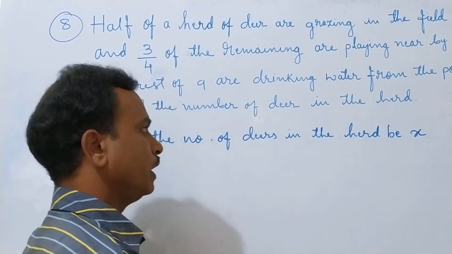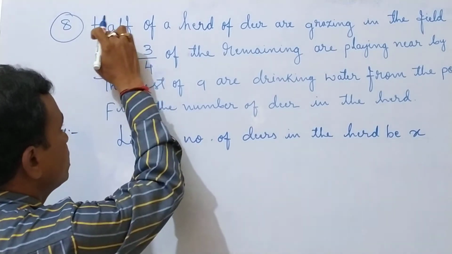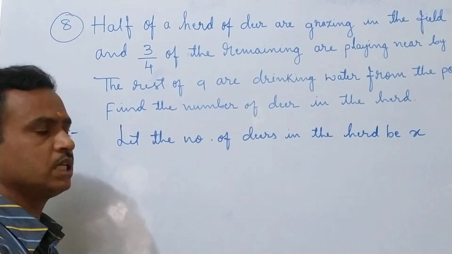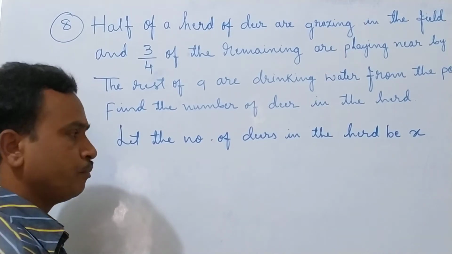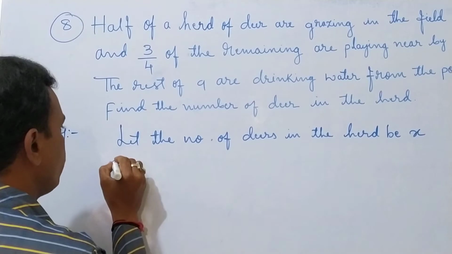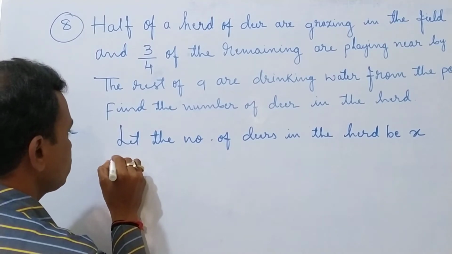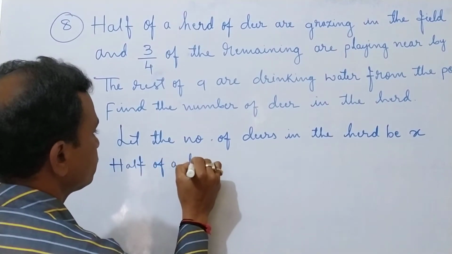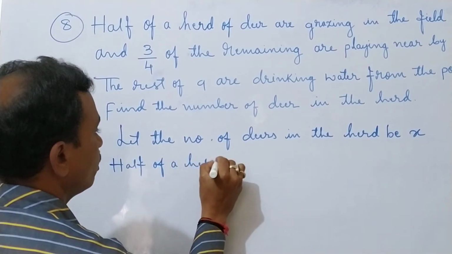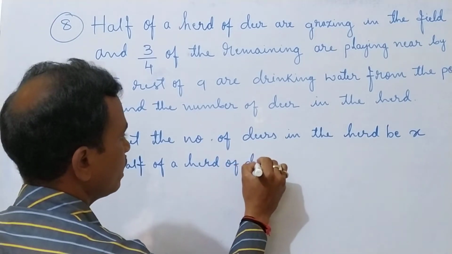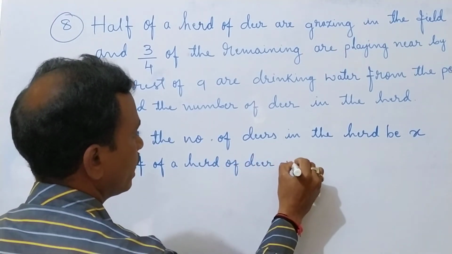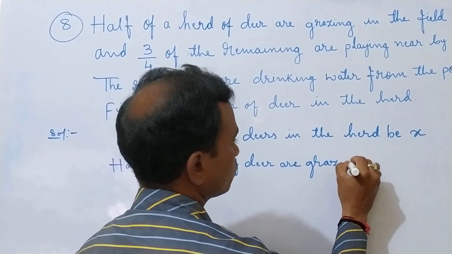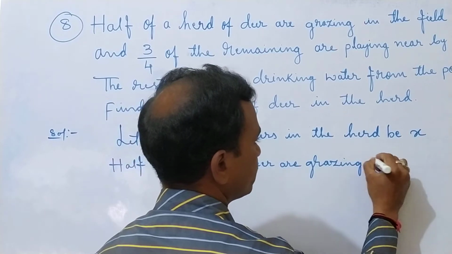Then the first point: half of a herd of deer are grazing in the field.